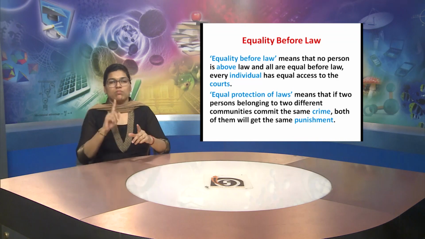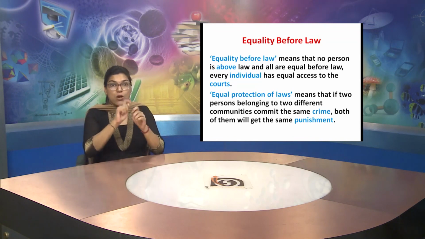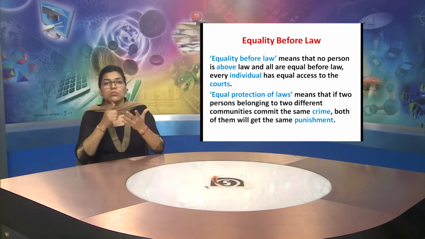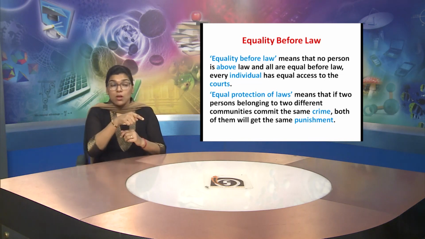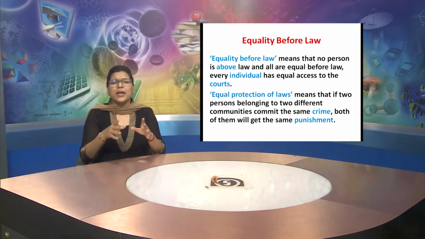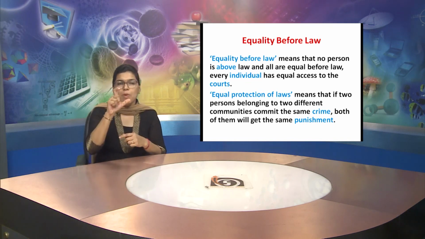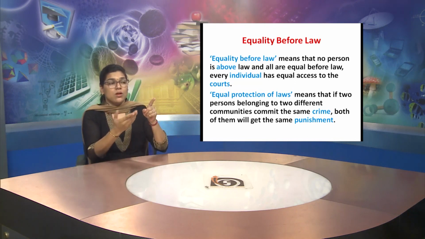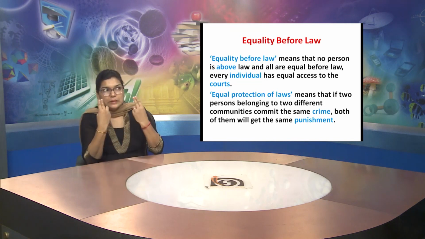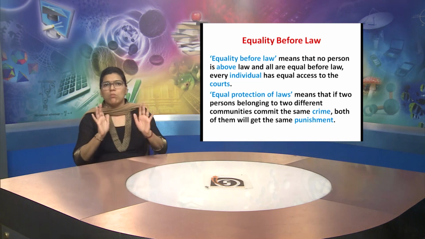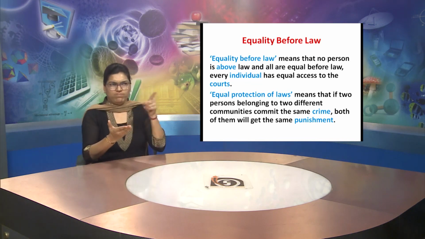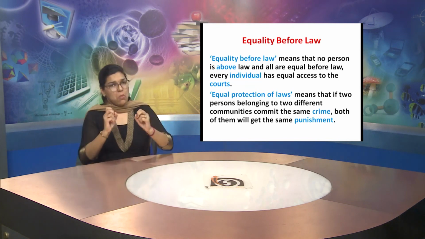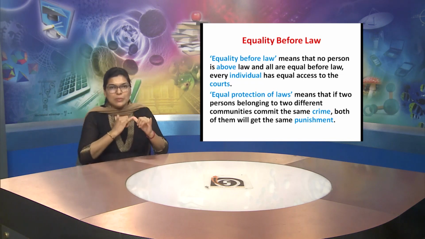For example, in any office, in any organization, if there is any person who is at a superior position and there is another person who is at a lower position, then inside the office the person follows the rule of seniority, senior and junior, but outside the workplace both persons are equal before law, and that person cannot compel the other person to do the job because he or she is the boss or the senior person. They all have equal access to the courts.